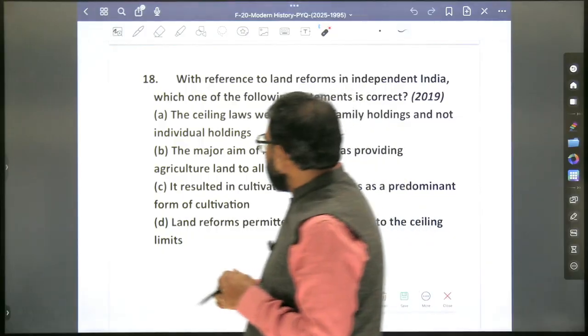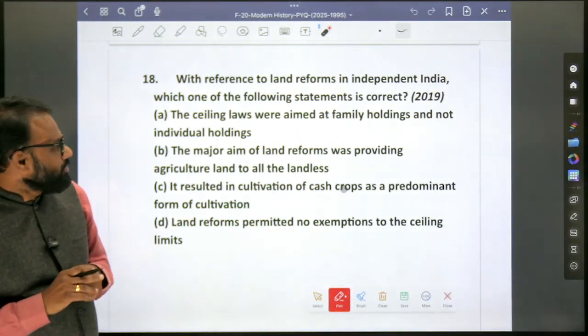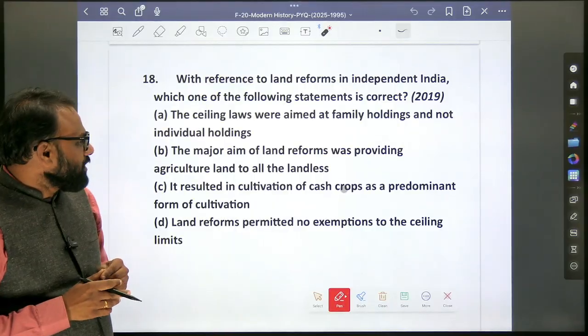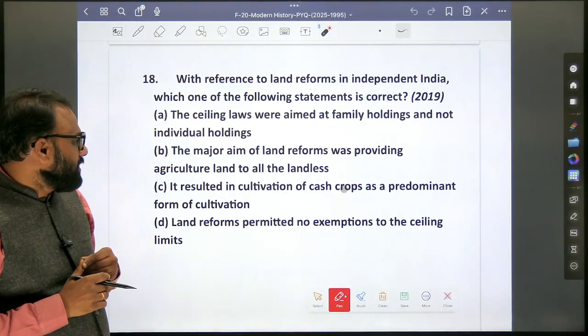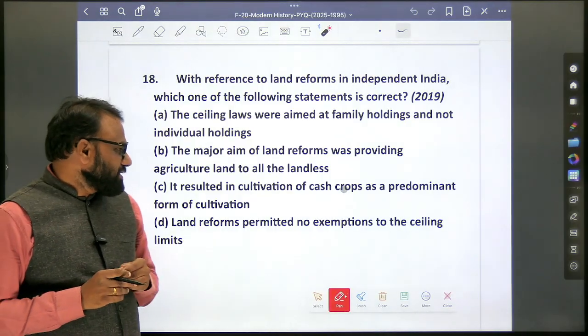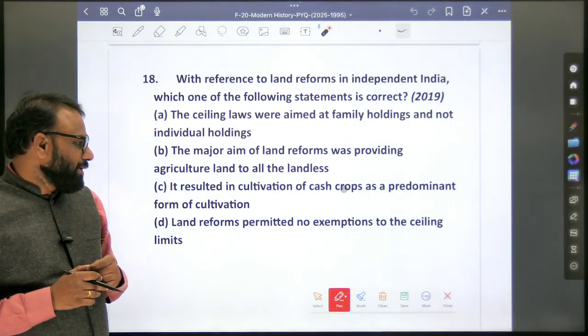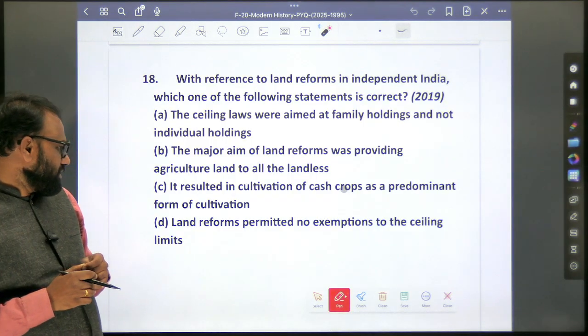Okay. With reference to land reforms in independent India, which one of the following statements is correct? The sealing laws were aimed at family holdings and not individual holdings. The major aim of land reforms was providing agricultural land to all the landless. It resulted in the cultivation of cash crops as a predominant form of cultivation. Land reforms permitted no exemptions to the sealing limits.